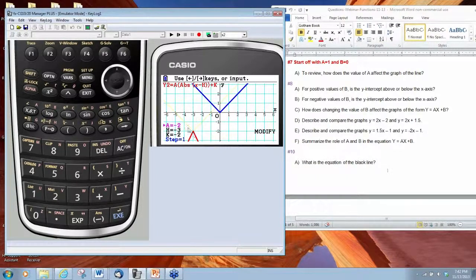So with the absolute value function, students, if they can understand what happens with the sign of a, which determines whether the graph opens up or opens down, the value of h is going to shift the graph to the right or to the left, and the value of k is going to shift the graph up or down.